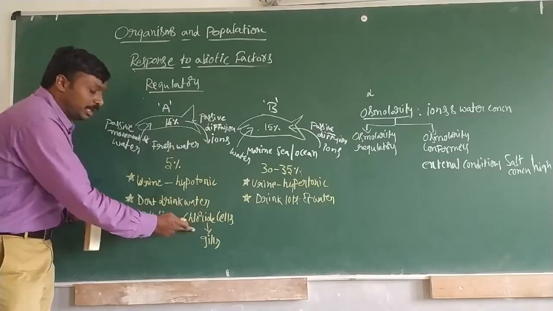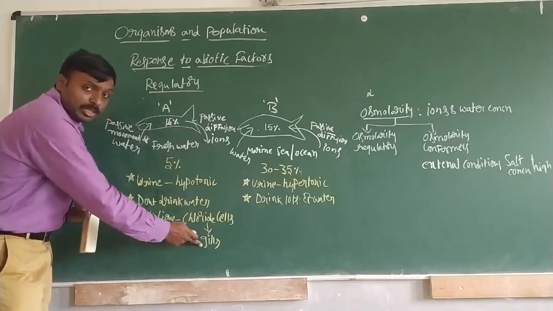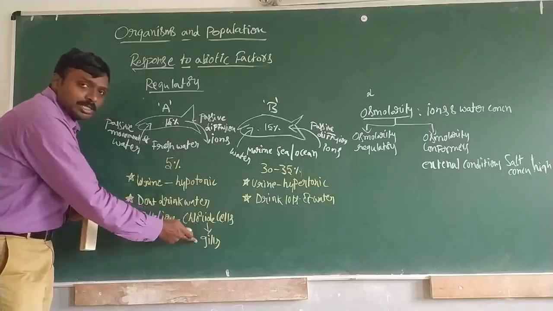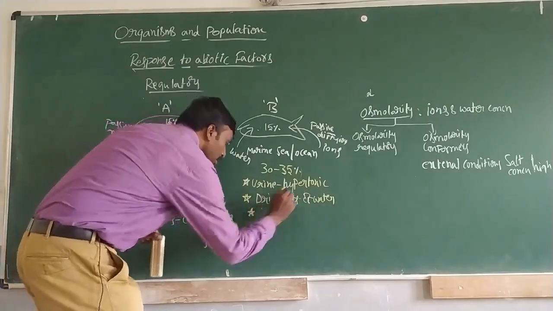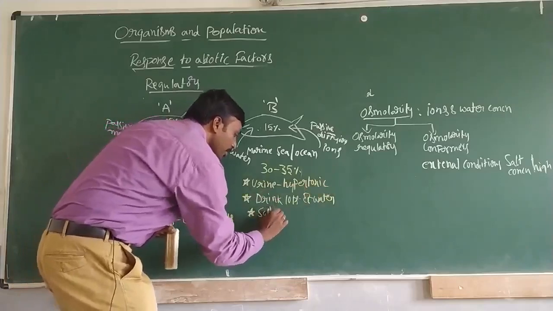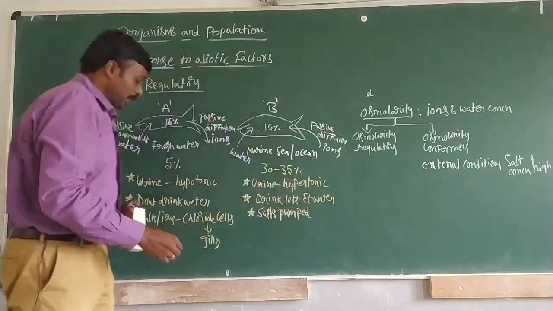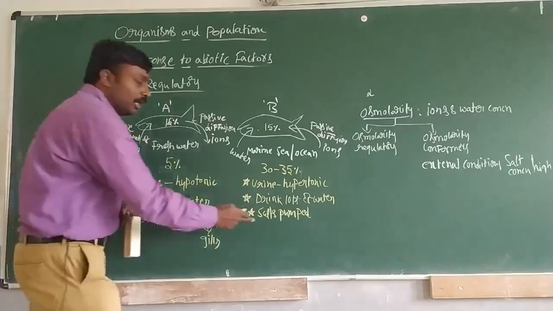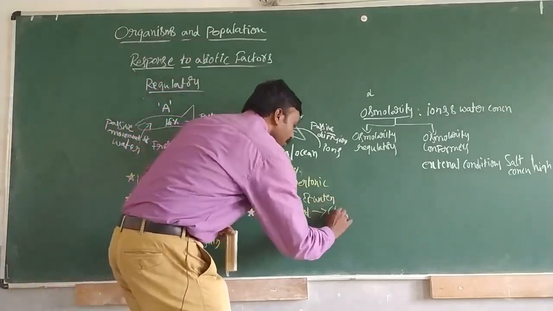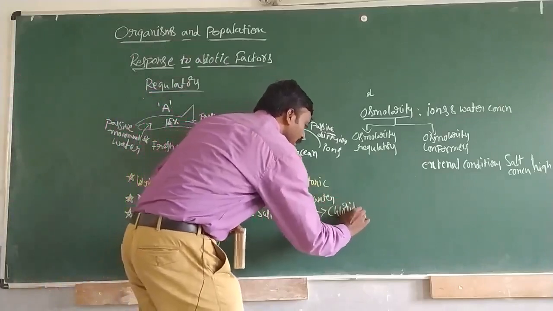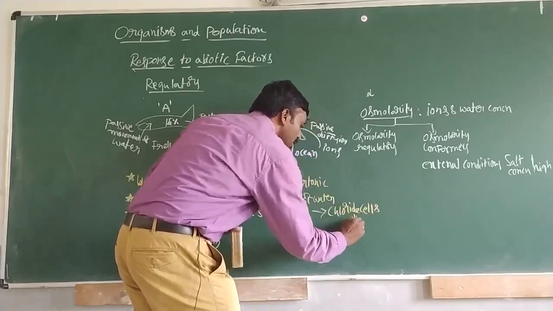So chloride cells will keep on accepting the salts, and these chloride cells are present in gills. And here salts are pumped out by chloride cells which are present again in gills.